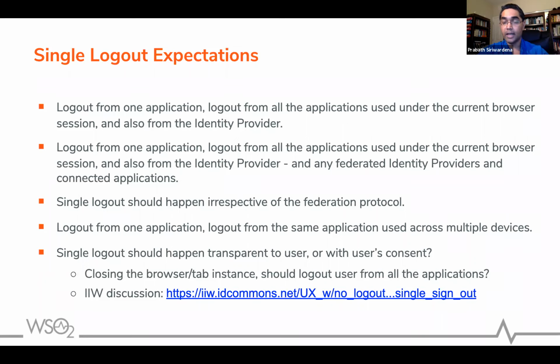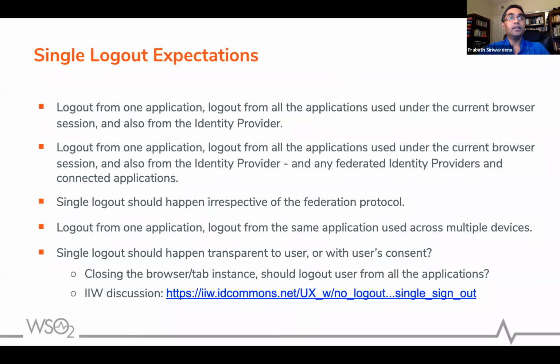So there are two IDPs. The second bullet point highlights that you expect your session to be terminated from all the service providers in that particular browser session, as well as from the IDP all these service providers are connected to, and also the outbound federated IDP. We'll be doing a demo on that as well.